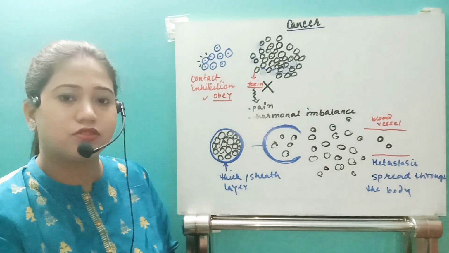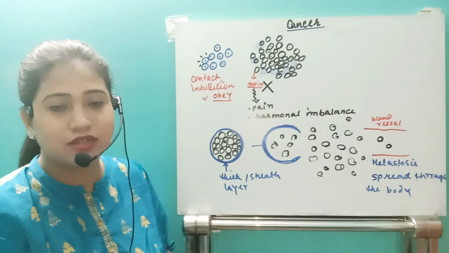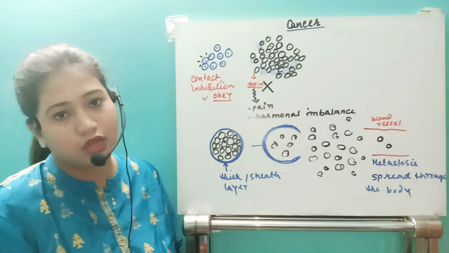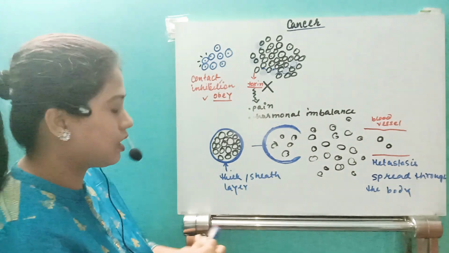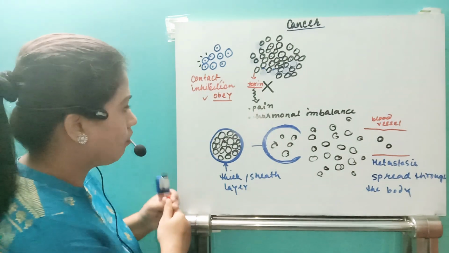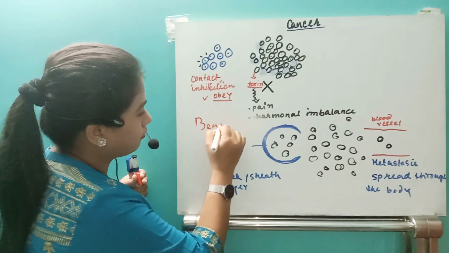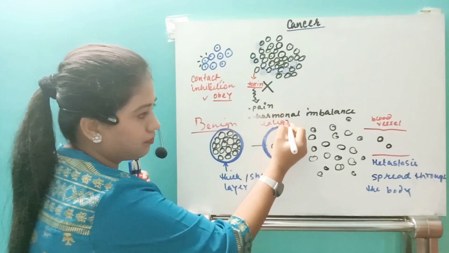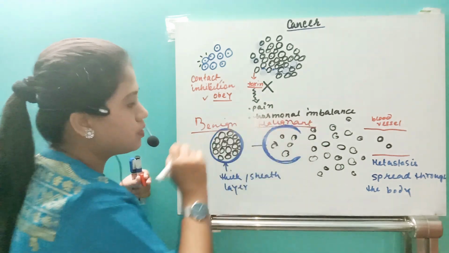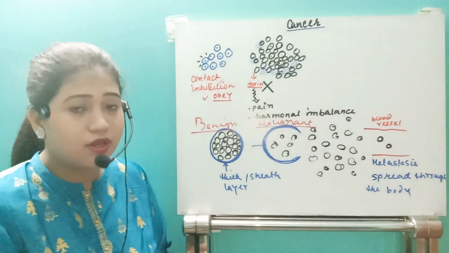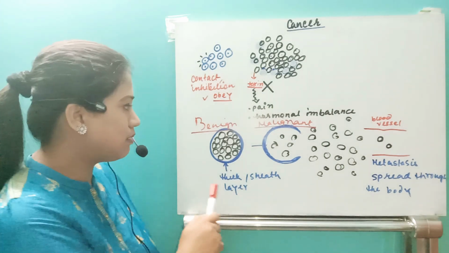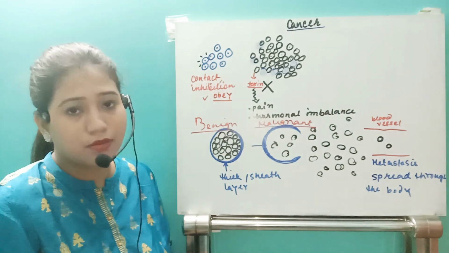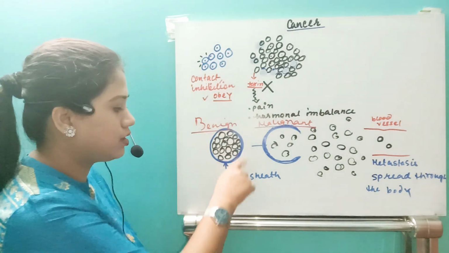This is about the cancer. You have to know only about this thing, that normal cells follow contact inhibition, while cancerous cells will not follow contact inhibition. Another thing, that we have two types of tumors. One is benign tumor, and another is malignant tumor. The difference between them is that benign tumor is limited in a locality and it causes minimum destruction because it is covered by a thick sheet.